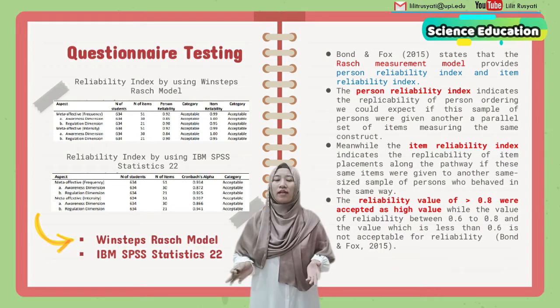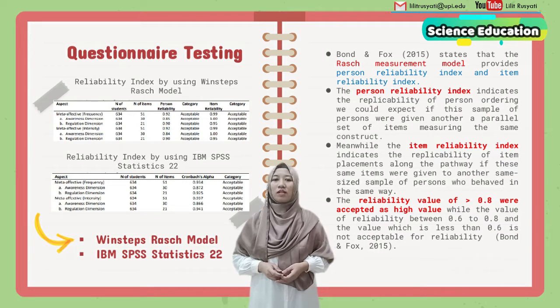And how about the item reliability index? The item reliability index indicates the replicability of item placement along the pathway if these same items were given to another same size sample of persons who behaved in the same way.